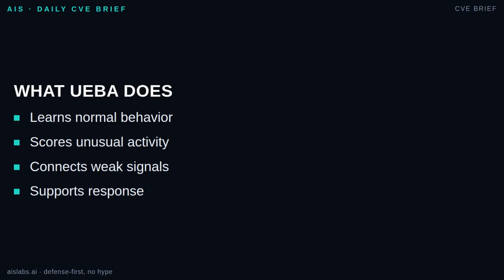Users are people. Entities include service accounts, hosts, applications, and sometimes API keys. UEBA is used for compromised account detection because takeovers often use real credentials. The login may look allowed. The behavior after the login is where the story changes.